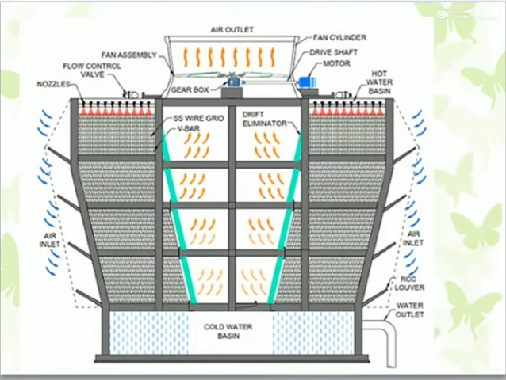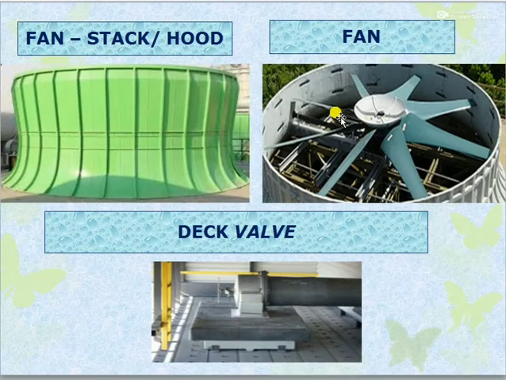You can see the fan in this video. It is a fan. We have various blade angles. So whenever it is summer season, the ambient temperature will be higher. So we want to flow more air to achieve the cooling water outlet temperature. For that, we want to increase the blade angle to increase the air flow through the cooling tower.